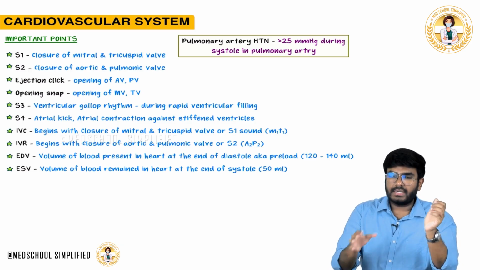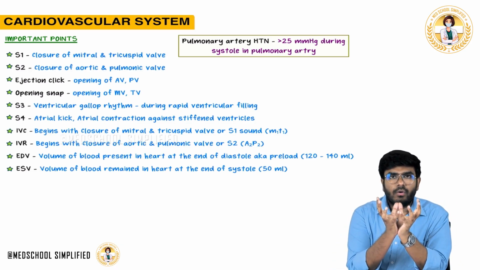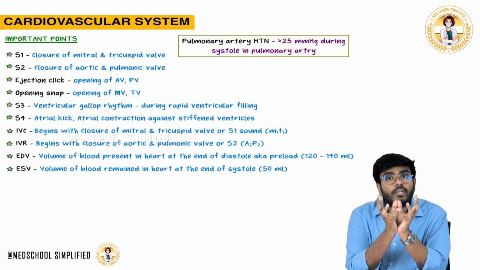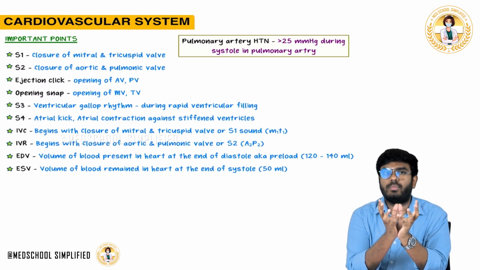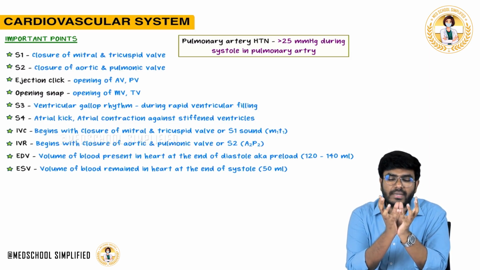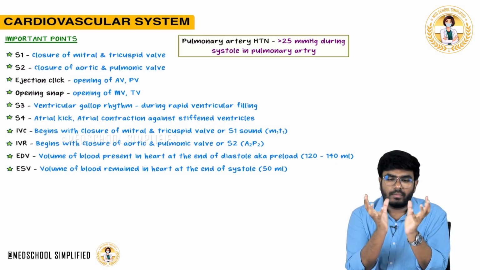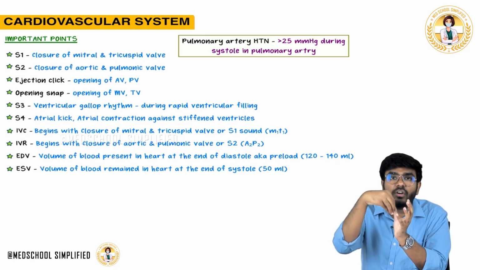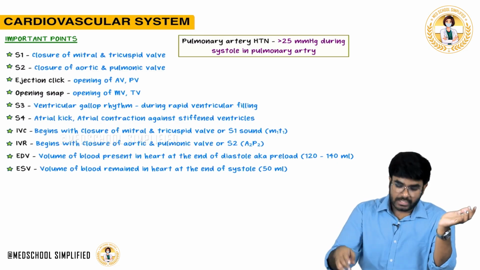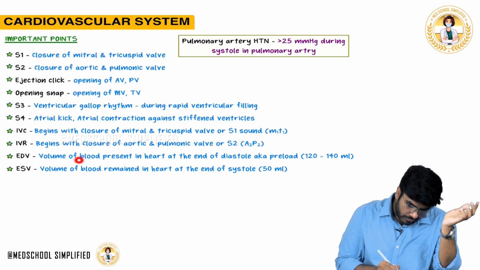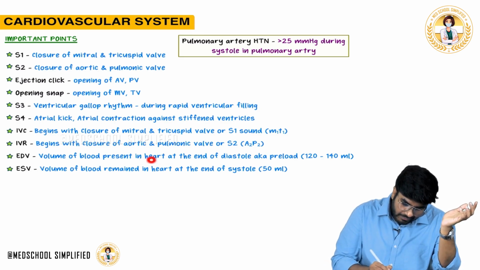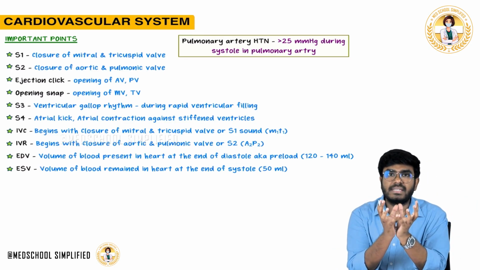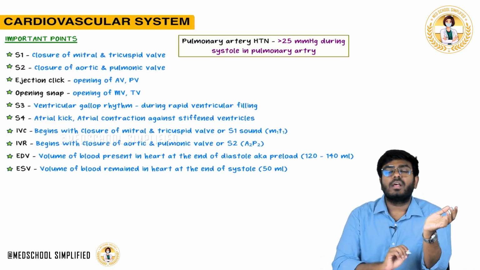Now the ventricle is relaxing. When the ventricle is relaxed, it is filled with blood, right? How much blood is it going to be filled with? It is going to be filled with 140 ml or 150 ml of blood. So the ventricle is filled with some amount of blood before ventricular contraction or ventricular systole, and the amount of blood present is called the end diastolic volume. So end diastolic volume is the amount of blood present in the ventricle at the end of the diastole. Means at the end of the relaxation, how much blood is there in the ventricle? About 120 to 140 ml or 150 ml will be there.